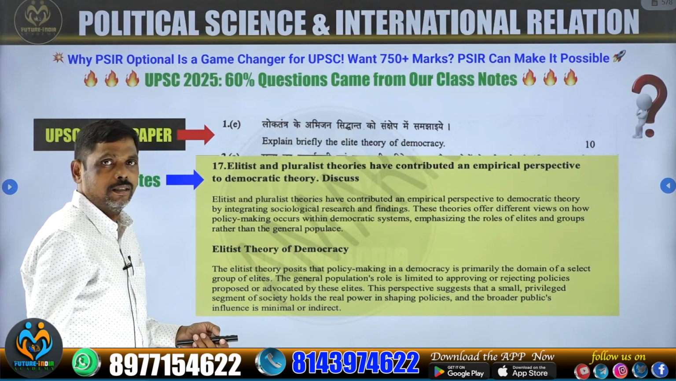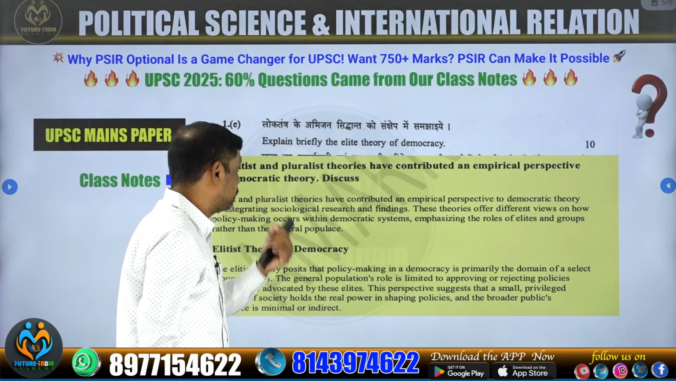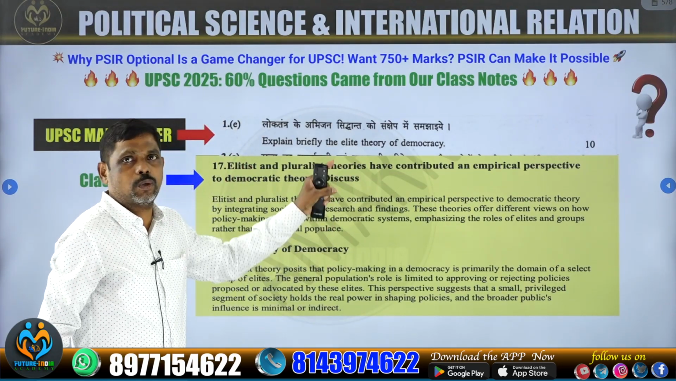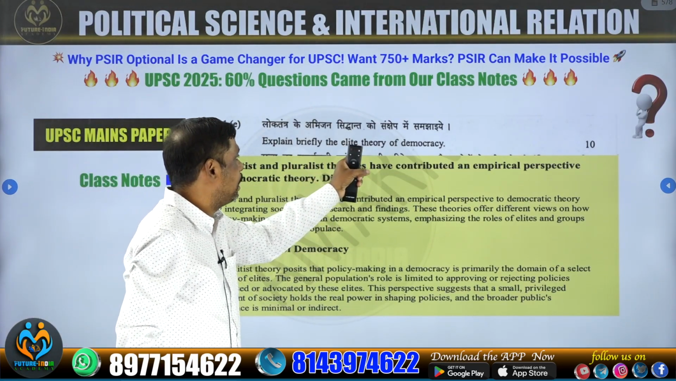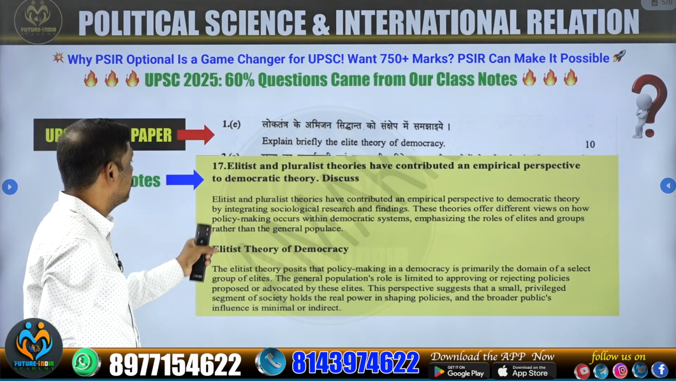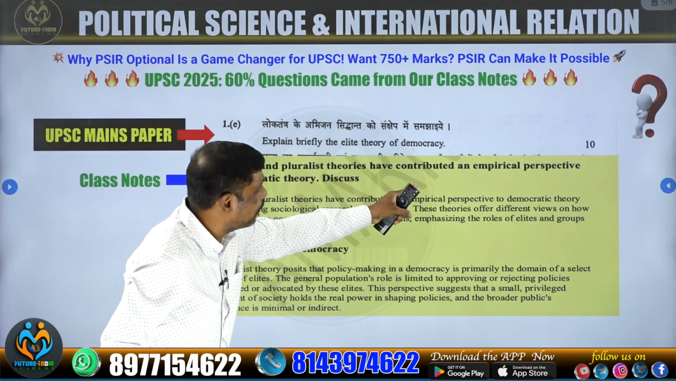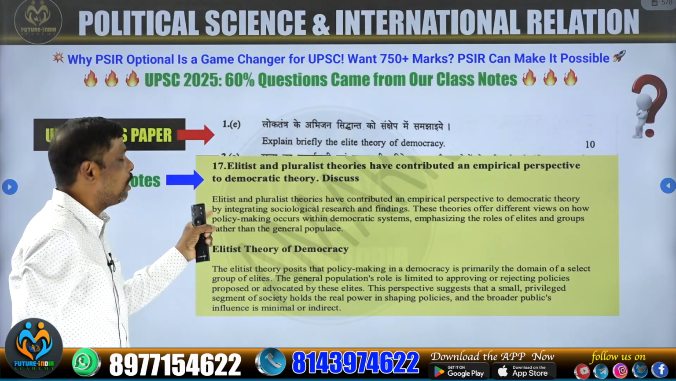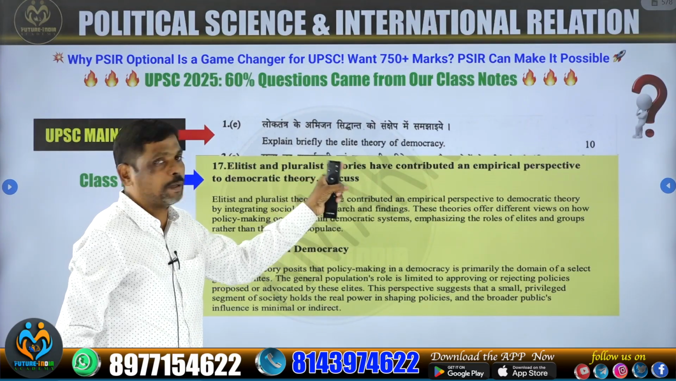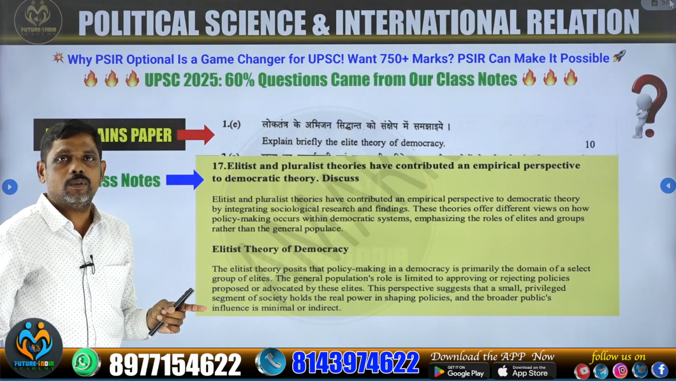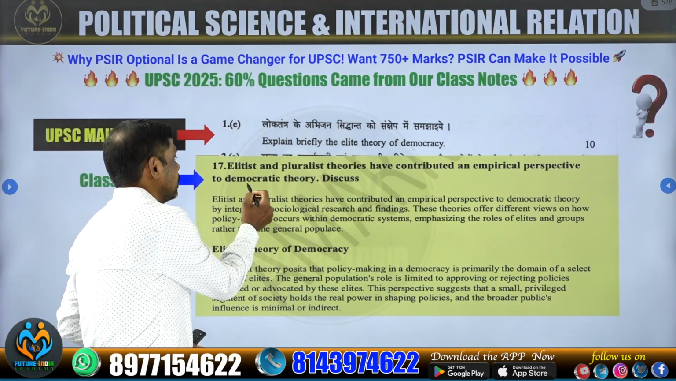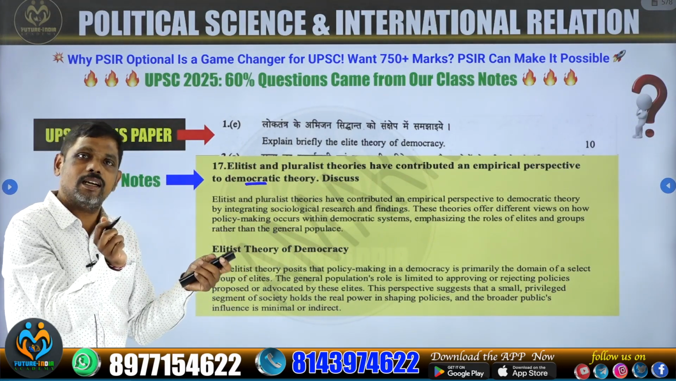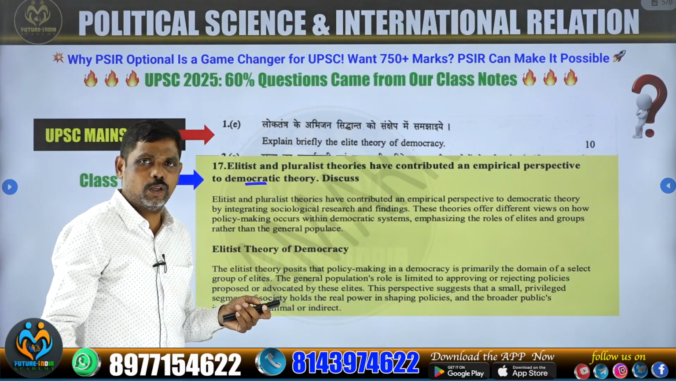Question number 1E for 10 marks, that is paper 1, section A, 1E. The question is, explain briefly the elite theory of democracy. So this was a question asked in UPSC mains. And my question is, the elitist and pluralistic theories have contributed an empirical perspective to democratic theory. So I made a question on both the elitist as well as the pluralistic perspectives on democratic theory. How did these two contribute to a theory of democracy? So a part of this question was asked in UPSC mains. That means there is again a relation. Do you agree or not?